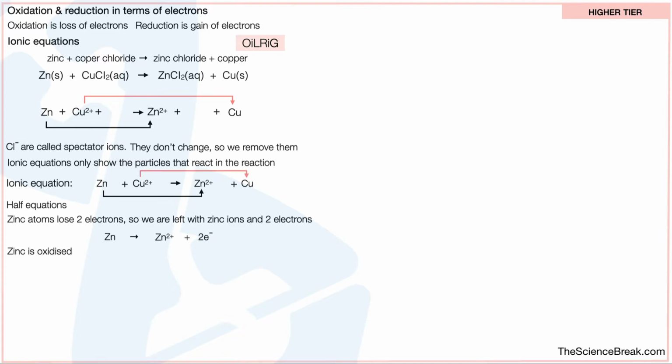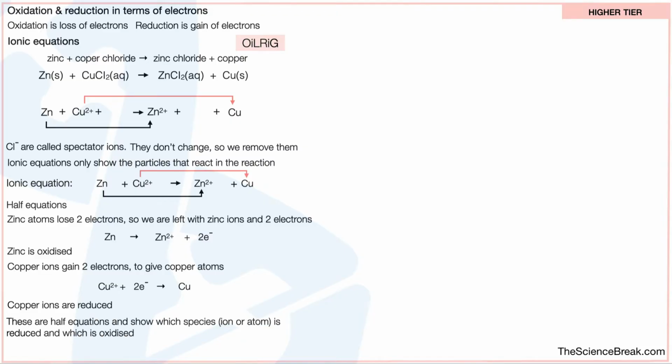Copper changes from copper ions to copper atoms. Copper ions gain 2 electrons to give copper atoms. We can summarize that with our half equation like this: copper ions plus 2 electrons gives us copper atoms. We say the copper ions are reduced. They have gained electrons. These are half equations and show which species, which means ion or atom, is reduced and which is oxidized. Let's take a look at an example.